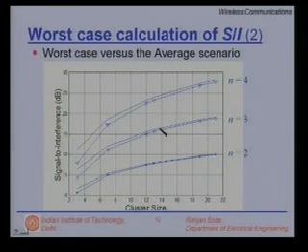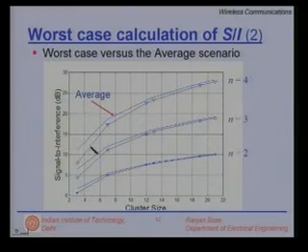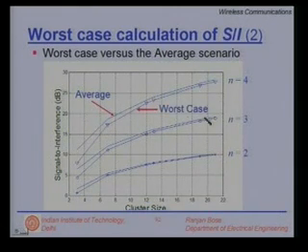The next one is n is equal to 3, and then the next one is n is equal to 2. What we want to see from this curve is how much does the worst case analysis differ with respect to the average interference calculations. So, the average is given by this continuous curve without the triangles, whereas the lower curve within n is equal to 4 is the worst case analysis.